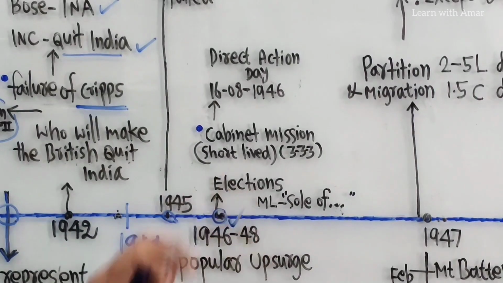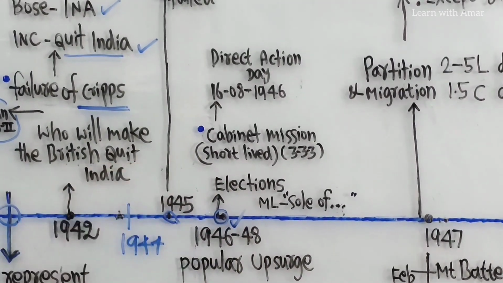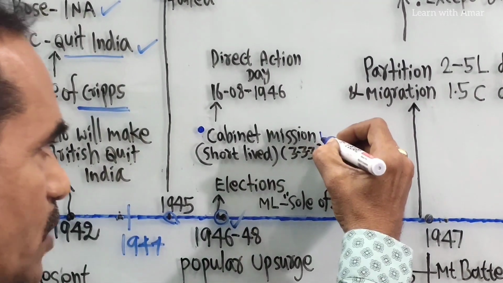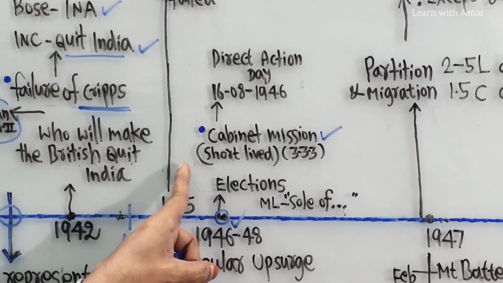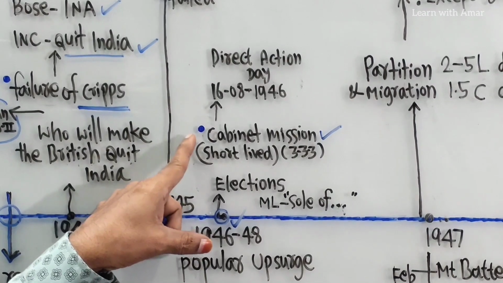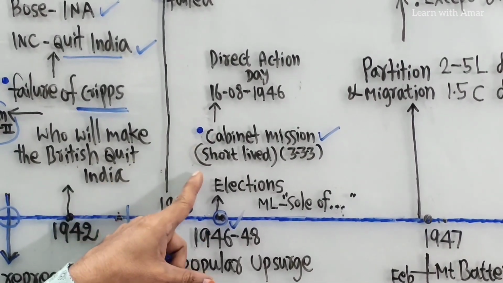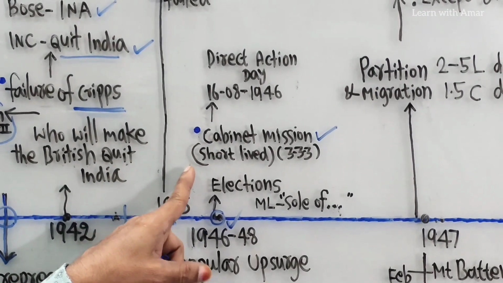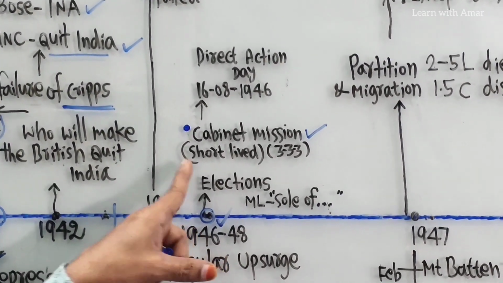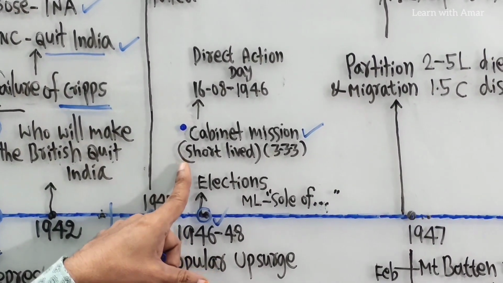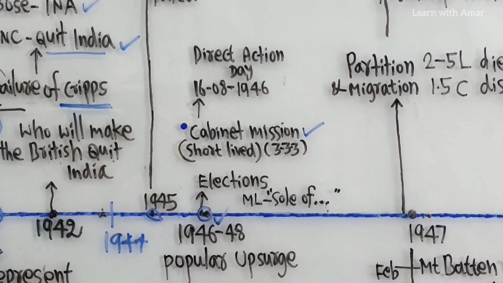Now see here, the Cabinet Mission came to India. The Muslim League demanded a separate country for Muslims, so the Cabinet Mission came to India to study the demand of the Muslim League. It also wanted to give suggestions. For that purpose, it came to India.